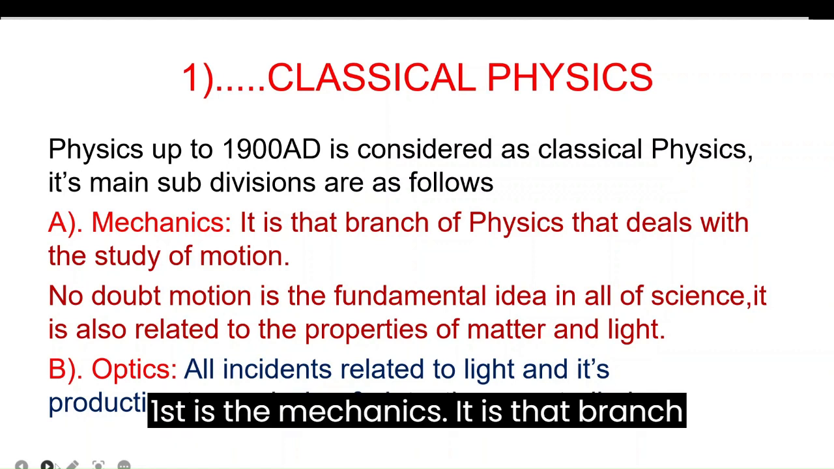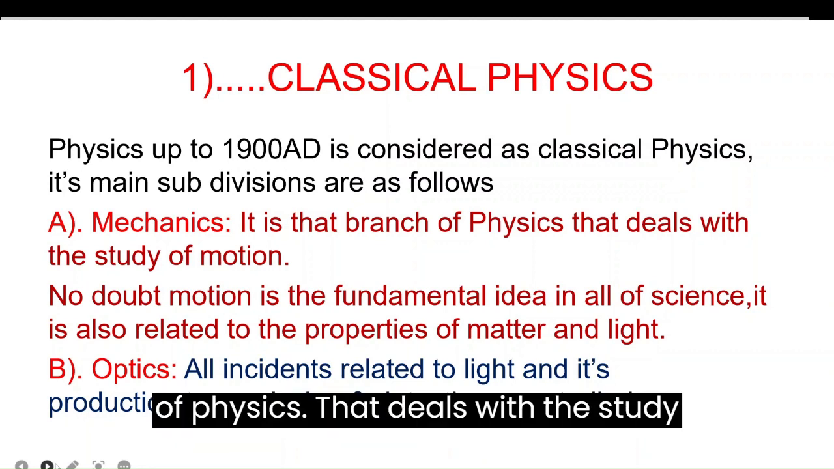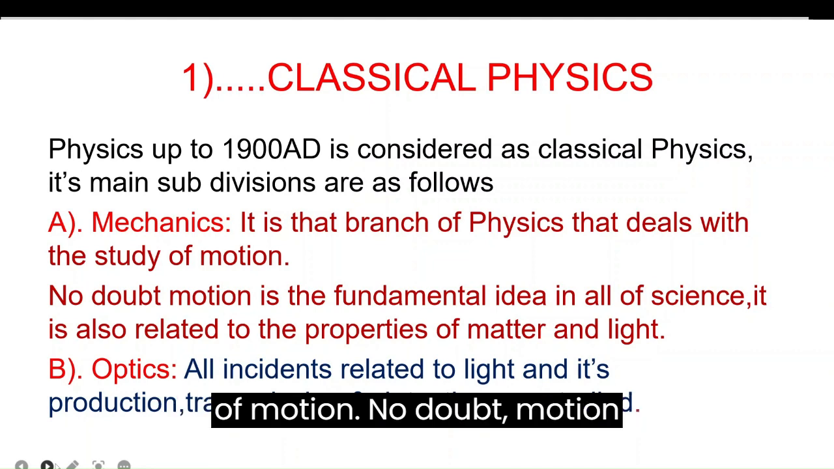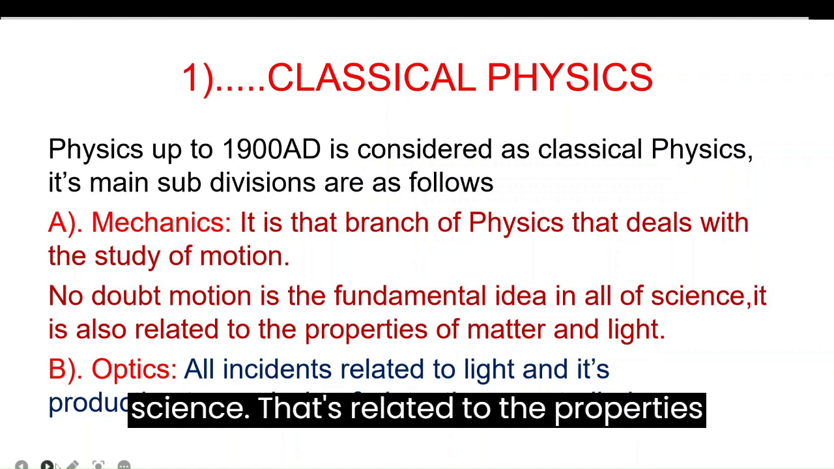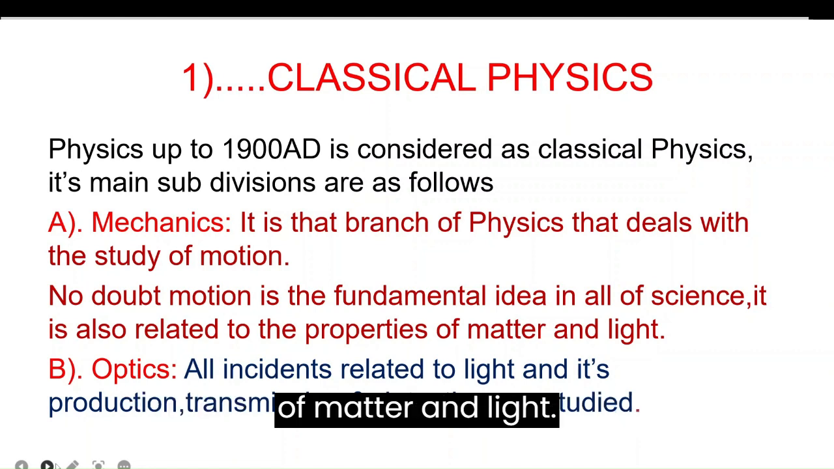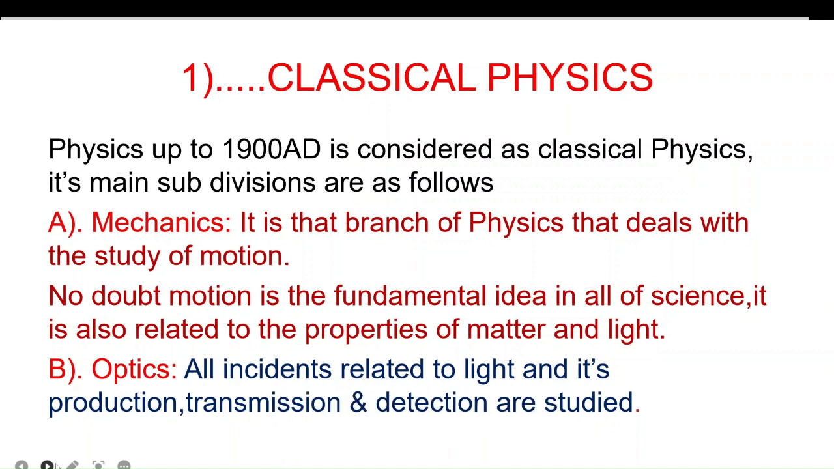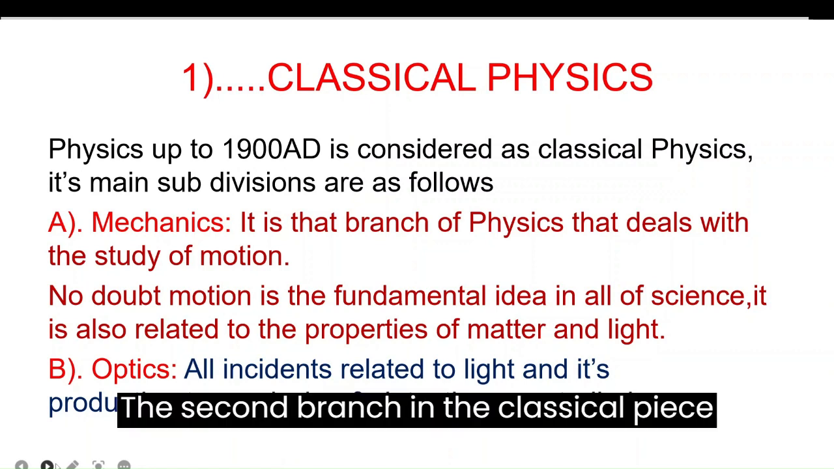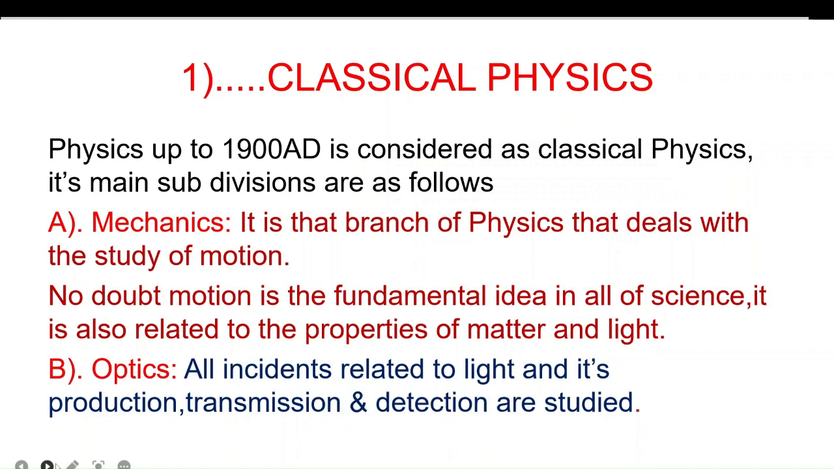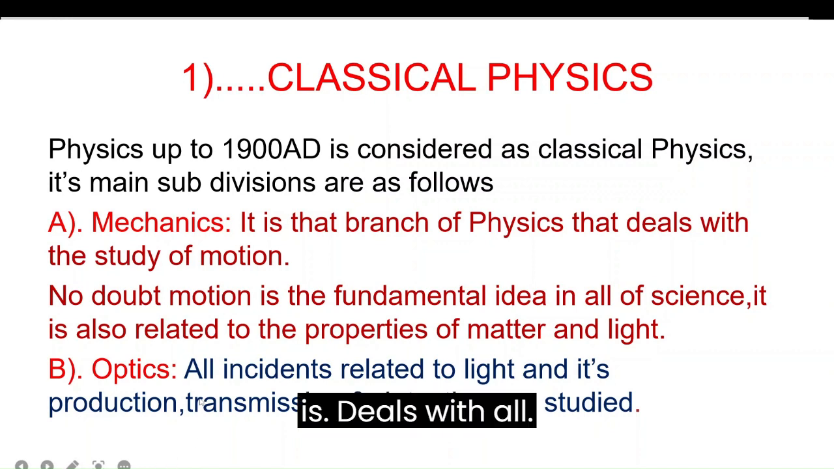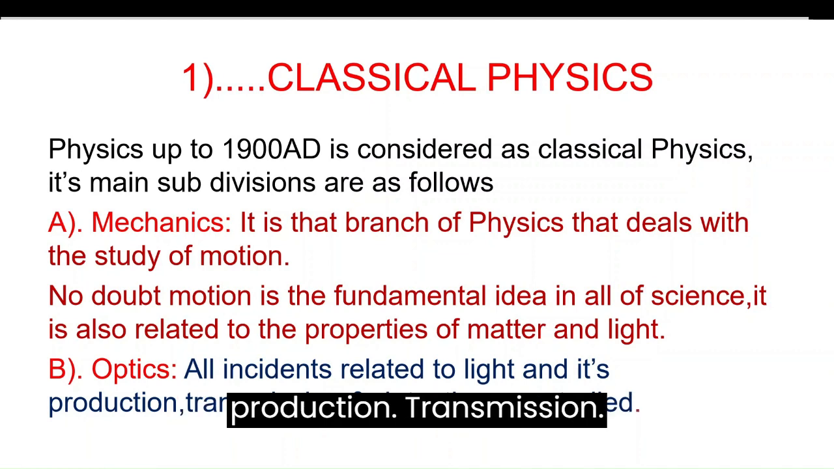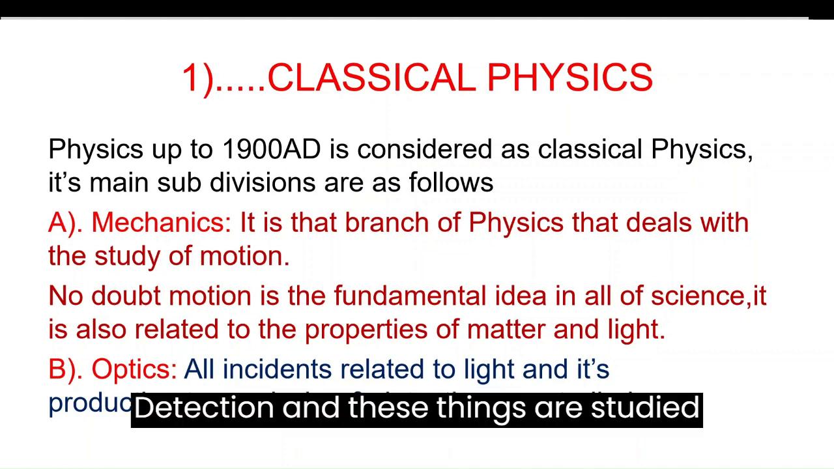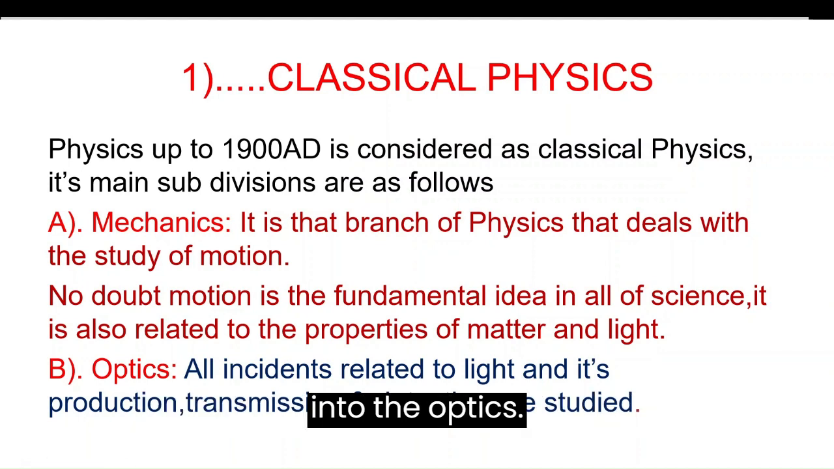First is mechanics. It is that branch of physics that deals with the study of motion. No doubt, motion is the fundamental idea in all of science. It is also related to the properties of matter and light. The second branch in classical physics is optics. Optics deals with all incidents related to light and its production, transmission, and detection.